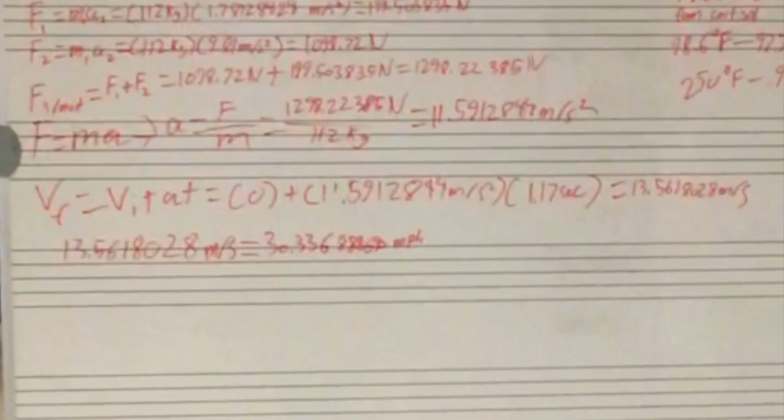So therefore, 11.5912844 meters per second squared times 1.17 seconds is equal to 13.562828 meters per second. Now we need to convert the velocity of the wind from meters per second to miles per hour, giving us a total of 30.3368888690 miles per hour.